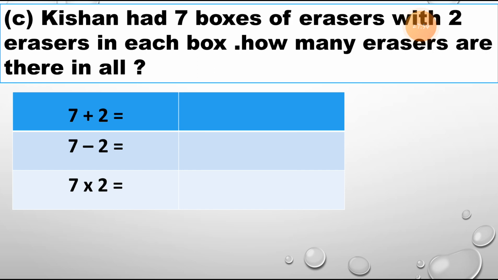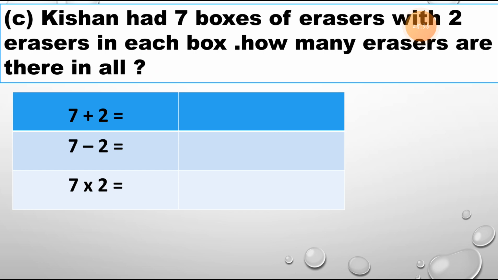Now let's see the next sum. See here. Kishan had 7 boxes of erasers, with 2 erasers in each box. There are 7 boxes and each box has 2 erasers. Now how many erasers are there in all? But as I told you, whenever you find the word "each" in the question, just do multiplication only. Whenever you find the word each, understand this is a multiplication sum.